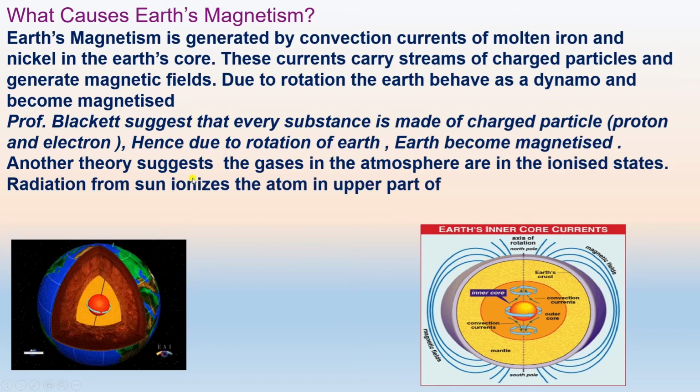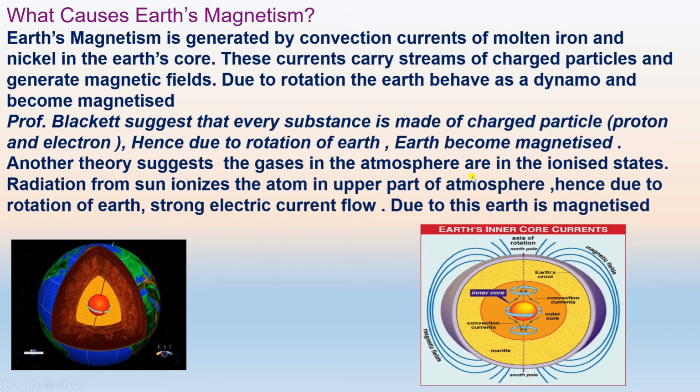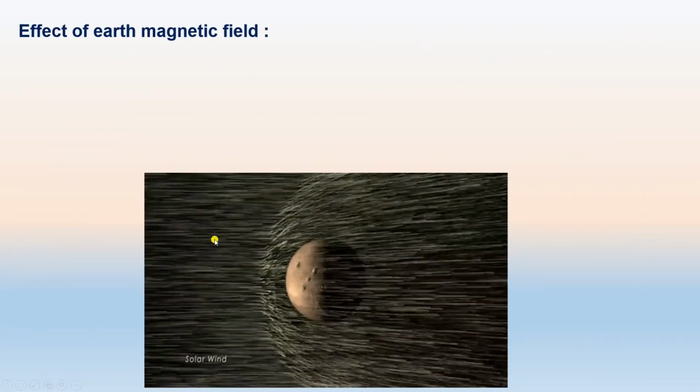Another theory suggests that gases of the atmosphere are in an ionized state. Radiation from the sun ionizes the atoms in the upper part of the atmosphere. Hence, due to the rotation of Earth, strong electric current flows. Due to this, Earth gets magnetized. What are the effects of Earth's magnetism on our life?